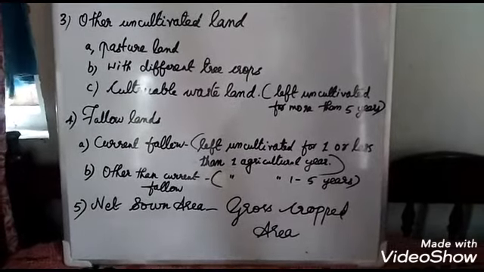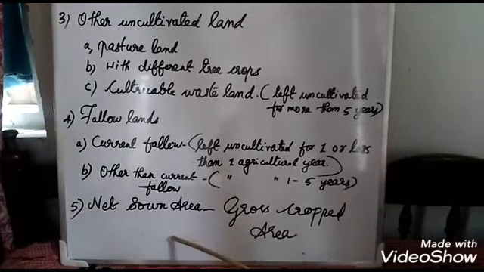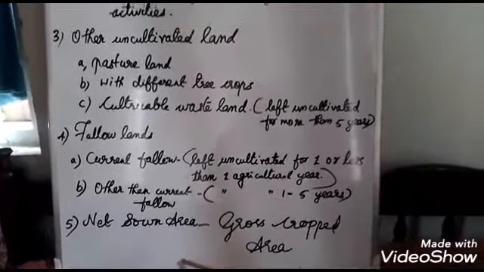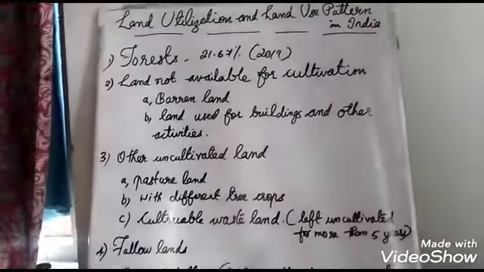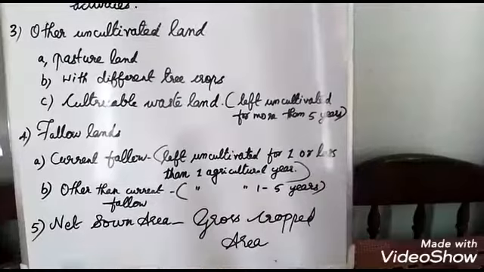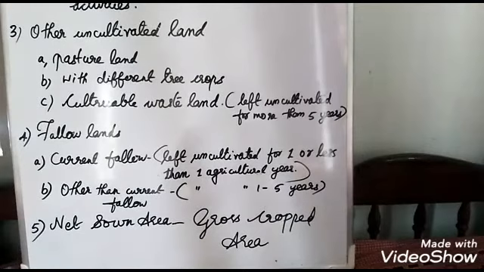So net sown area is the land area in which cultivation is going on in a country. So this is the total division. Do you understand? The net sown area, which means the cultivating land area, is very high in Punjab, Haryana and Tamil Nadu, and it varies in different states.